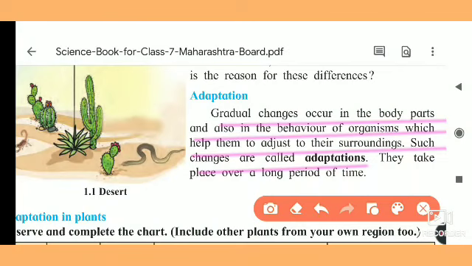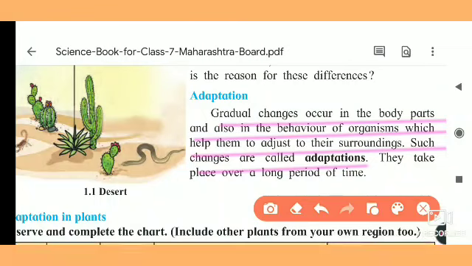So what is the meaning of adaptation? Gradual changes. Gradual means slowly. Suppose we change our place. Our body does not adapt immediately. It takes so many years, thousands of years, for such changes, so this word is used here: gradual changes occur in the body parts, and also inside the body parts.